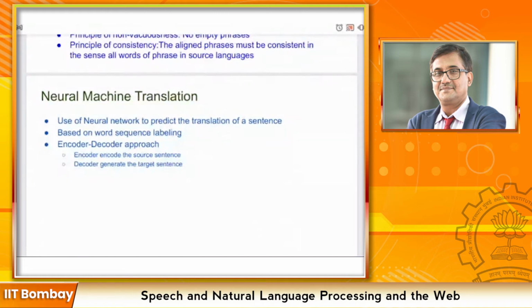Neural machine translation is completely based on word sequence labeling, where each word is given a word embedding representation, as we have already done in the prior segment and other assignments. The main architecture for neural machine translation, which is quite popular, is the encoder-decoder architecture, where the encoder can be an RNN, a CNN, or a transformer, and the decoder similarly can be an RNN, CNN, or a transformer.